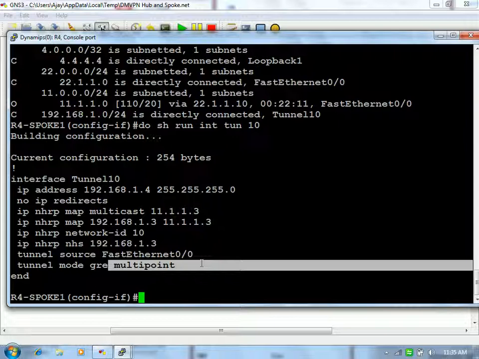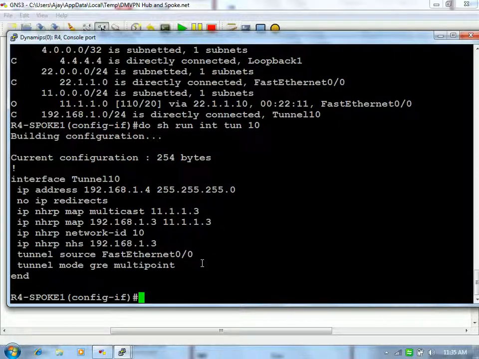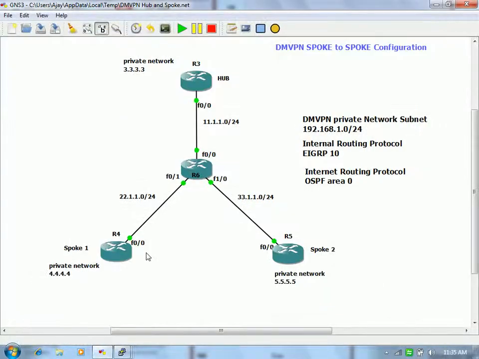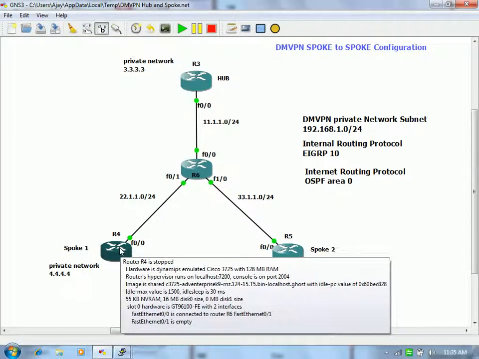But if you are planning to have multi-point GRE behavior, then you have to execute this command. Now why GRE multi-point here? Because R4 doesn't know with whom he is going to build the tunnel.